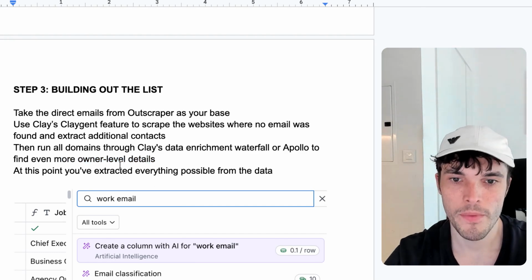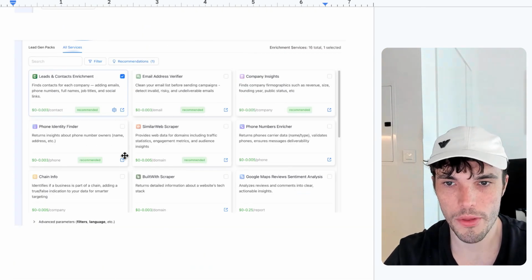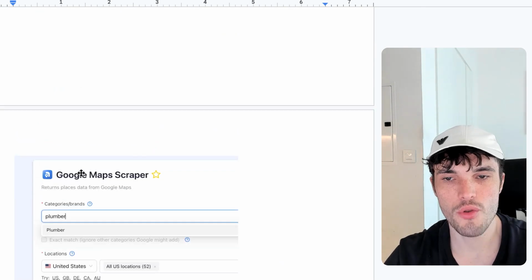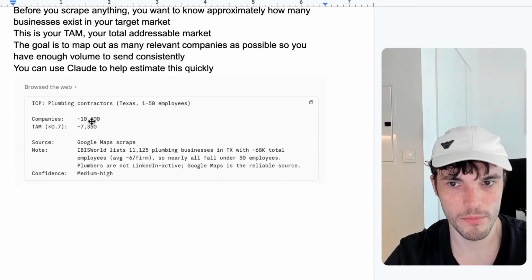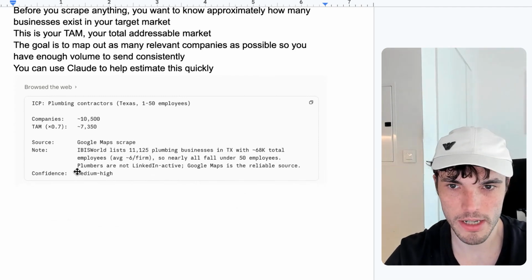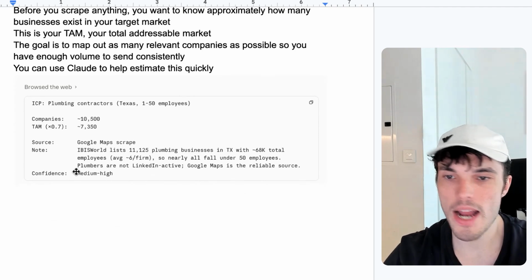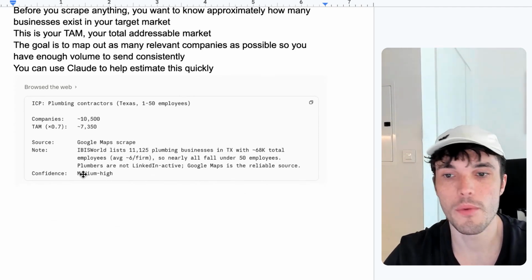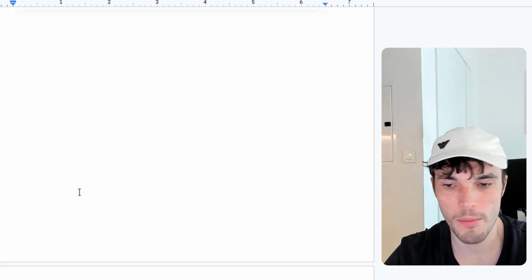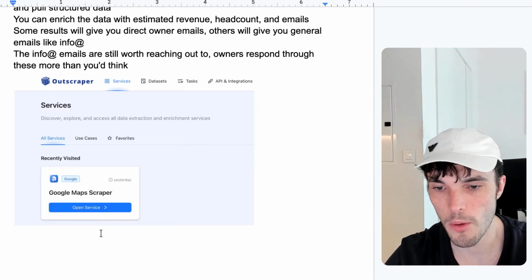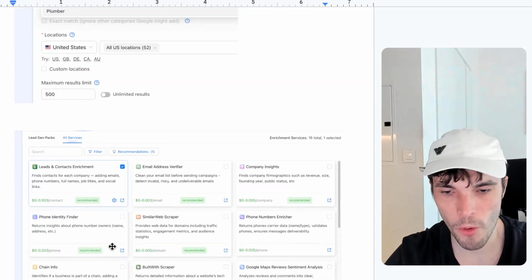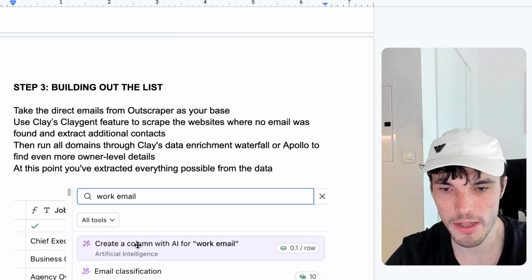Right. So what we're doing here with all these different steps I'm showing is we're trying to take the TAM that we basically got from this search here, or this market estimator exercise here, and we want to just find as many emails as we possibly can within the TAM, because the more email addresses we can find, the more emails we can send, and ultimately the more meetings we can book. So that's why we go through all these steps to get the most out of the data.